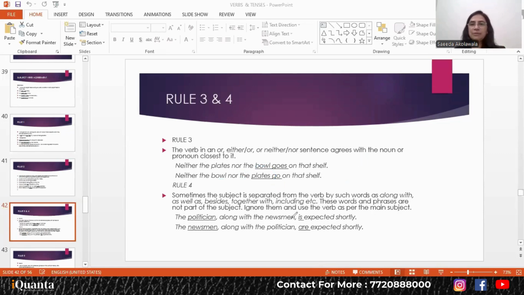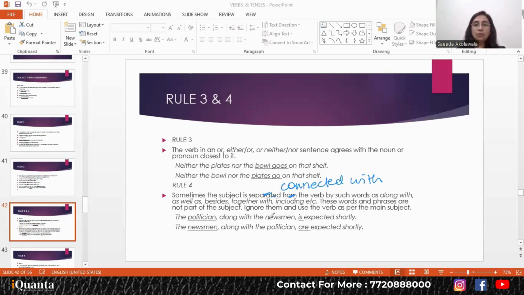Sometimes the subject is connected with other words. Let me not write separated, connected. Connected ke saath we use with, right? So connected with. So sometimes a subject is connected with words like along with, together with, besides, as well as. So when you have such connectives, now these are called what? They are called subordinate conjunctions. So यहाँ पे subordinate मतलब जो first है subject, वो main subject है, उसके subordinate एक और subject दिया गया है. So the first subject is only important. Therefore, the verb will always agree with the first subject.